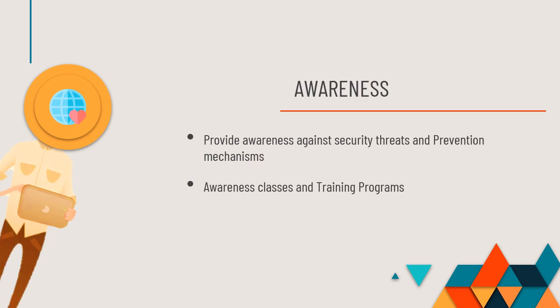We have to provide necessary information about security threats to them, then only they are familiar with this kind of attack. We also have to give awareness about prevention mechanisms. How can this awareness be spread across these persons? Awareness classes and training programs are used to spread awareness against cyber security threats and these prevention mechanisms.